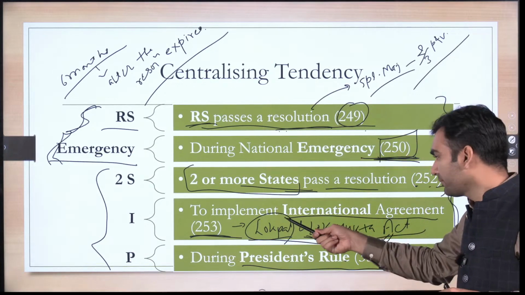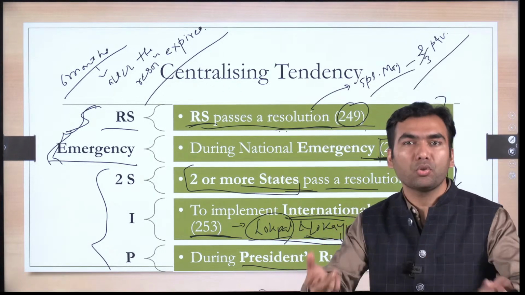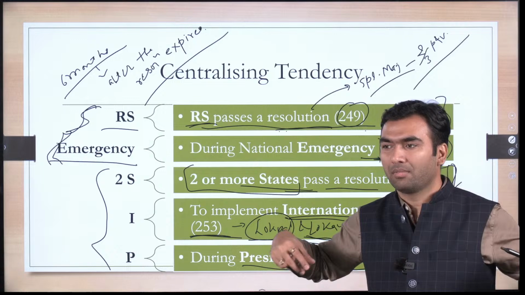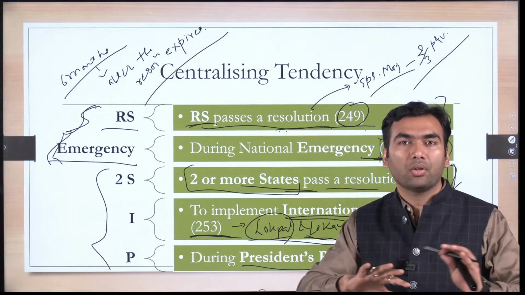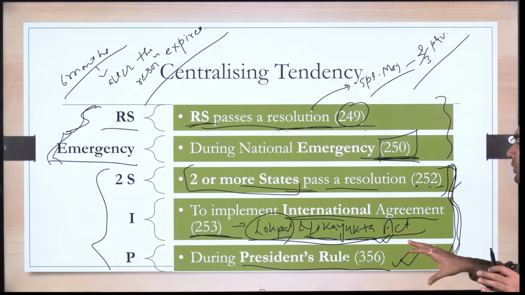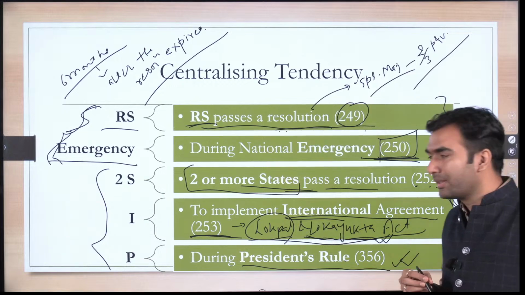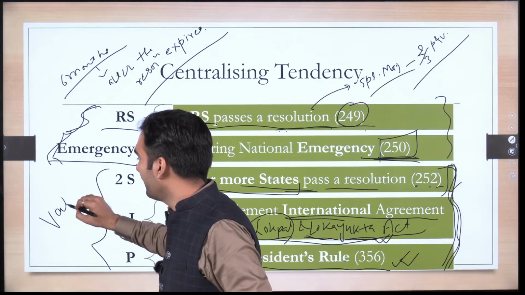Here also there is an international agreement because of which all the state legislatures are supposed to make a law. So rather than all the states making a law, the Parliament is making one law for all the states. So in these places, since Parliament is substituting the state legislature, these laws are valid forever.